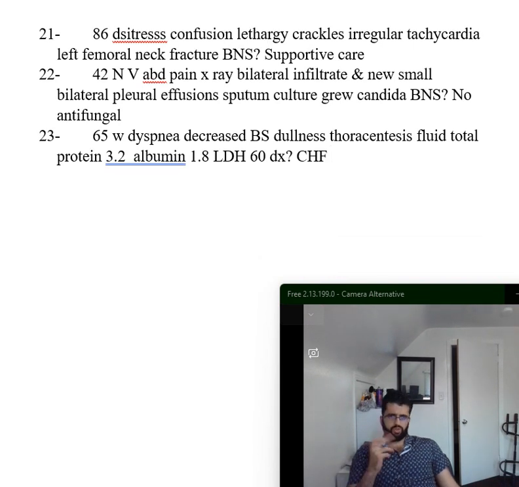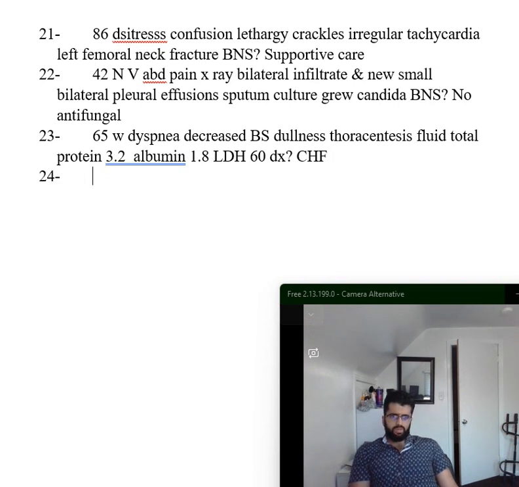Other causes of transudative effusion are cirrhosis, nephrotic syndrome, and peritoneal dialysis. Exudative effusions include infection, malignancy, connective tissue disease, movement of fluid from the abdomen to the pleural space, CABG, and pulmonary embolism. Talking about big stuff, you know, cancer, infection. But transudative is nephrotic syndrome, cirrhosis, CHF. It's still big stuff, but a different kind of big stuff. All right, so this is the case that we talked about.